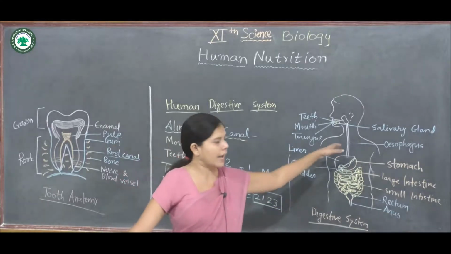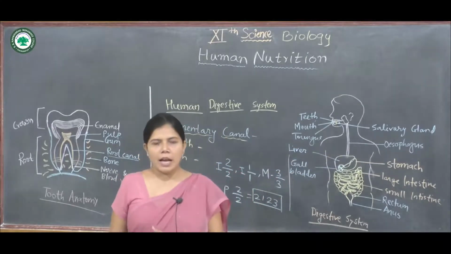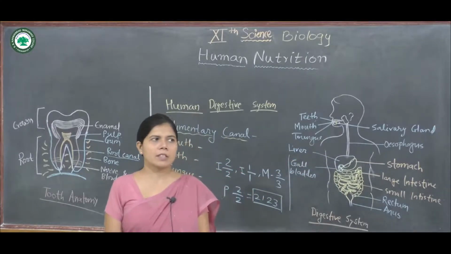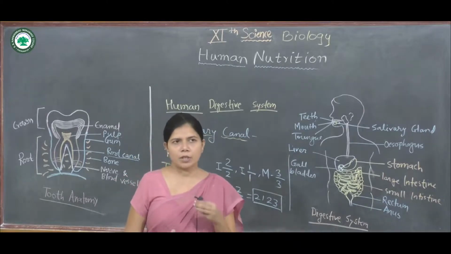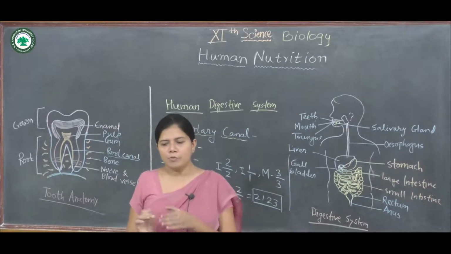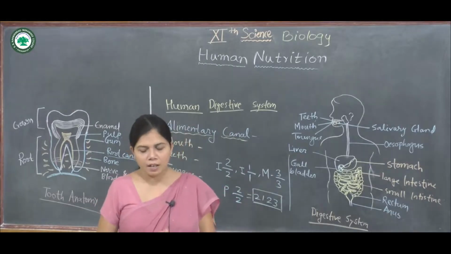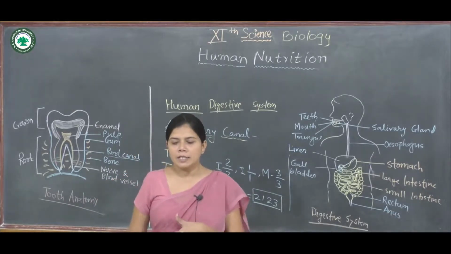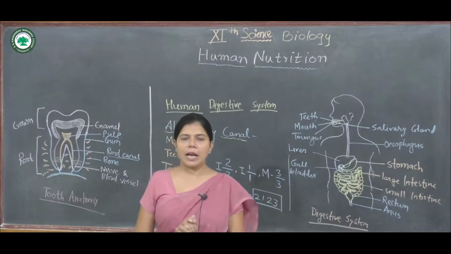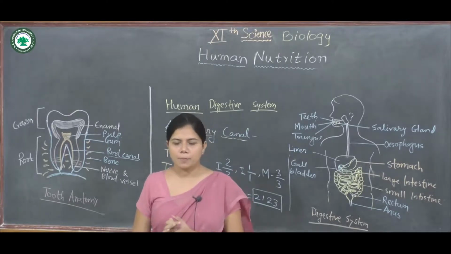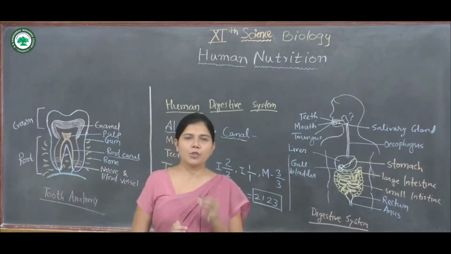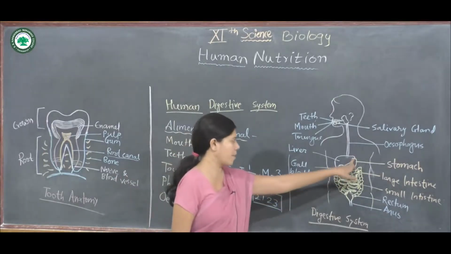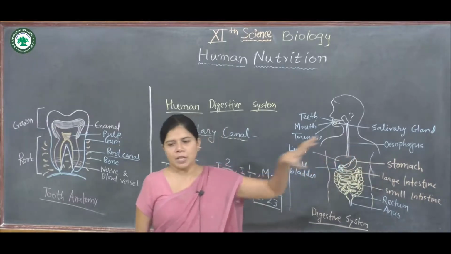It is about 25 centimeters long, and it passes through the neck, rib cage and diaphragm, and joins the stomach.